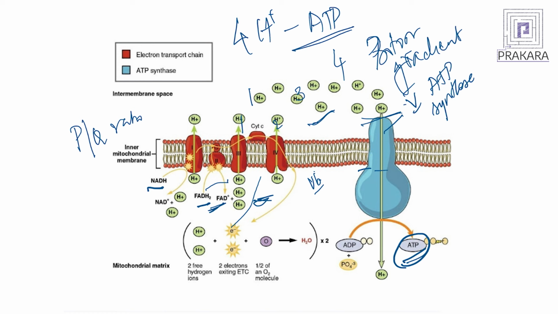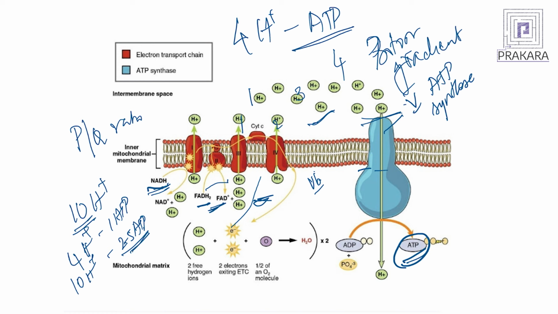For NADH, there are about 10 protons that can enter into ATP synthase for every NADH that is getting oxidized. Therefore, for every 4 protons you have 1 ATP molecule, so for 10 protons you will have 2.5 ATP molecules. So, when we are calculating the energetics, that is how many ATP molecules are synthesized per cycle, for NADH there are about 2.5.